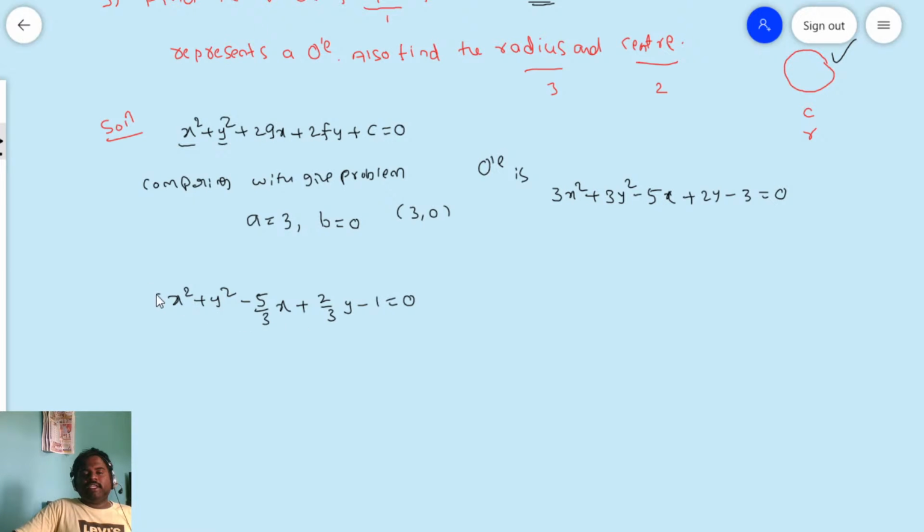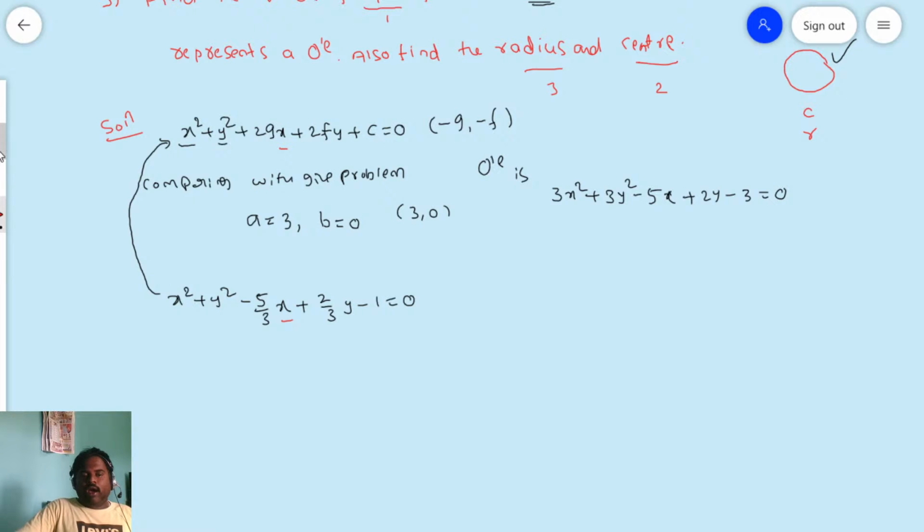So now this is in the general form of the circle. In the general form of the circle, what is the center we have? For the center we have minus g comma minus f. How can you get the center minus g comma minus f? We have to compare the x coefficients in the given problem and the general form.